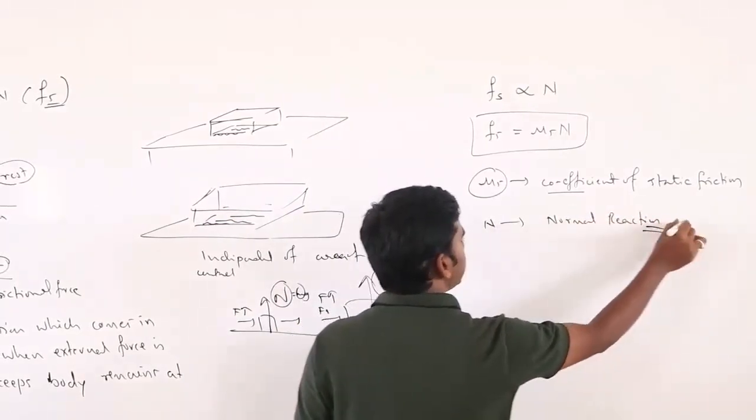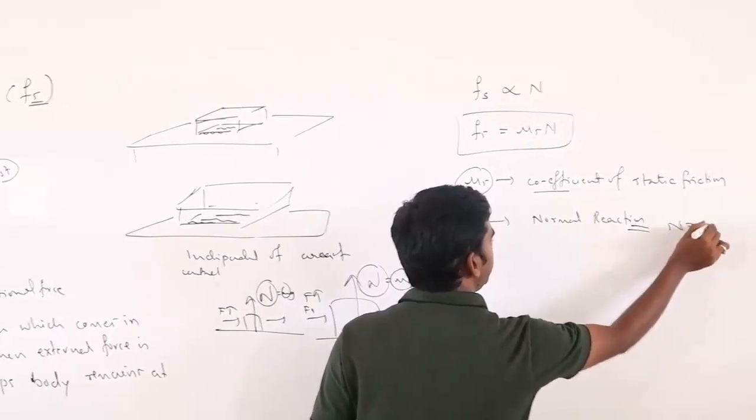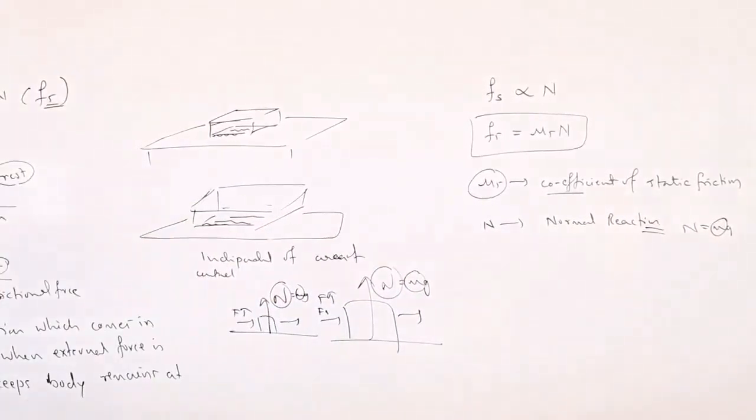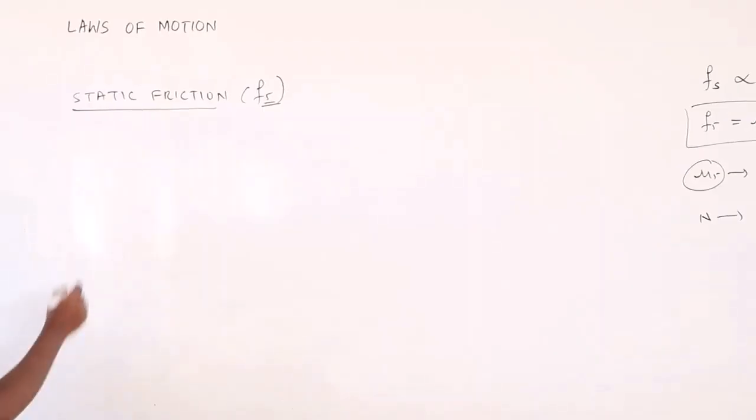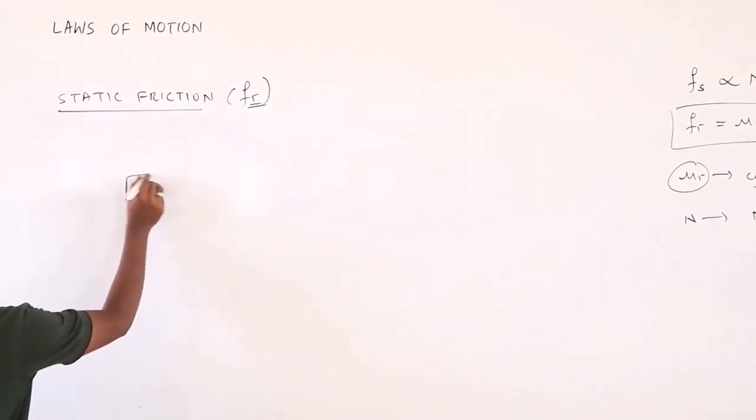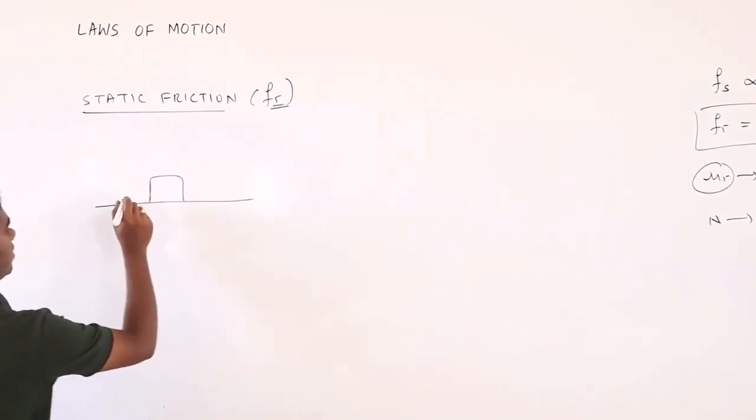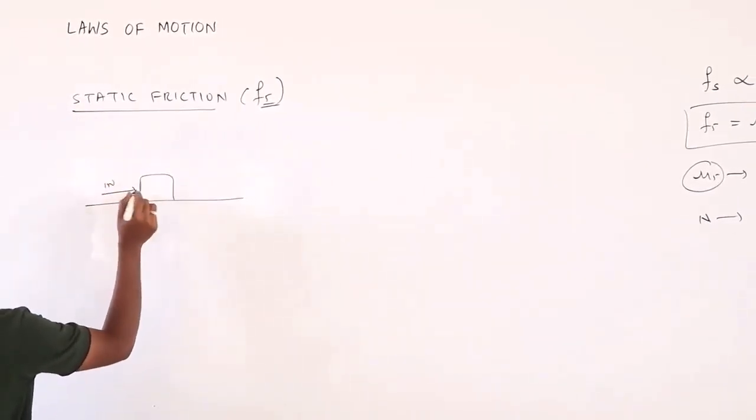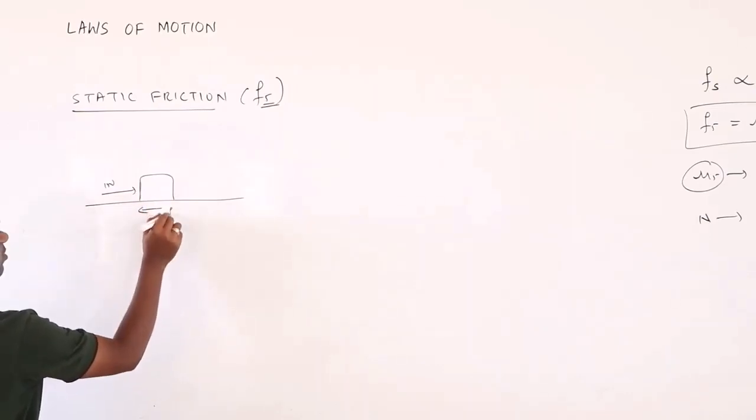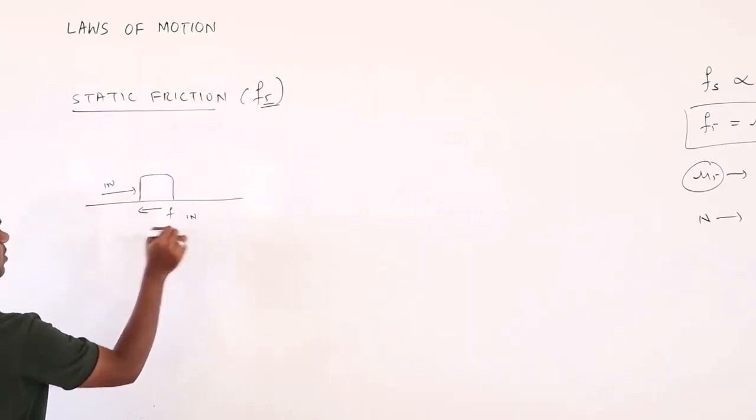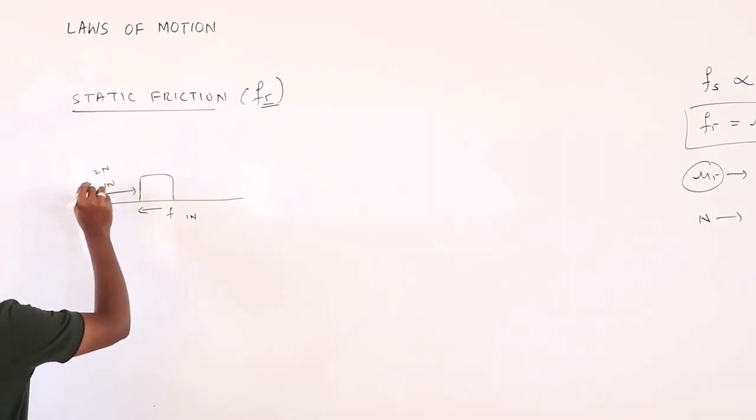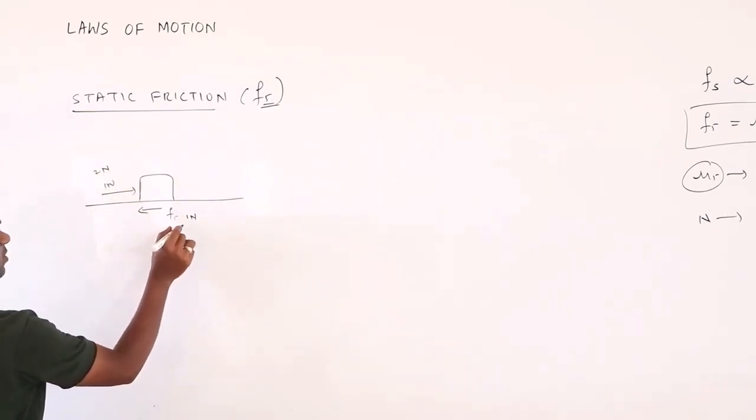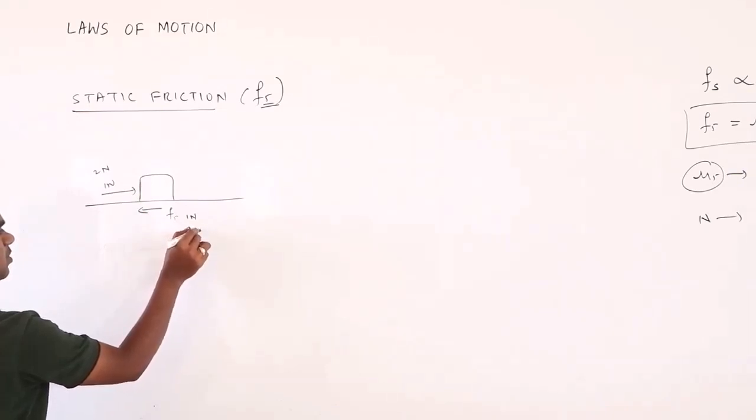Normal reaction is usually m into g. So that means normal reaction depends on the mass. As we know, suppose there is an object and you apply some 1 Newton of force. The body will not move because of the frictional force. What is the frictional force now? That is also 1 Newton. When you make the applied force 2 Newton, the body will not move because the static friction is also increasing, so it will also become 2 Newton.